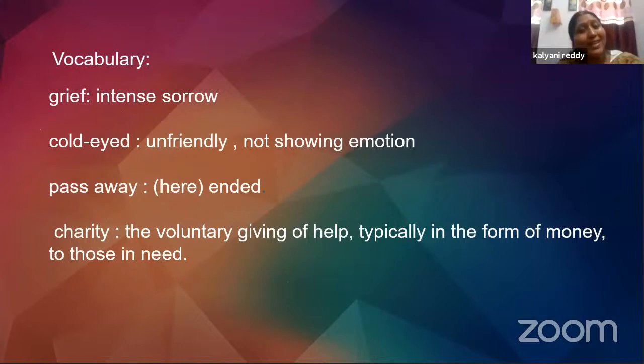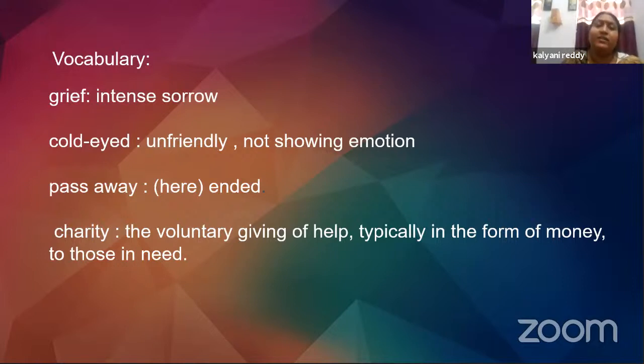Well, before we read the poem, let's take a look at the vocabulary. You might come across these words in the poem. So let me explain to you the meanings of these words. Grief. Grief is intense sorrow. That is, when you're really in a great sorrow, it is called grief. If somebody dies in your family, you will be in great grief, right?